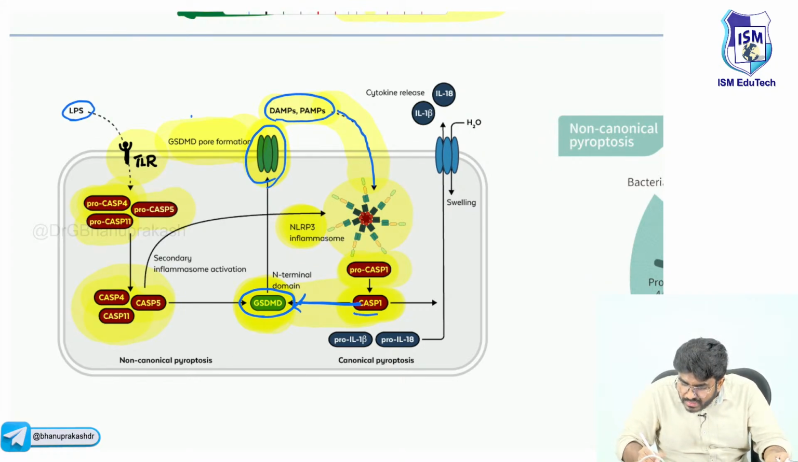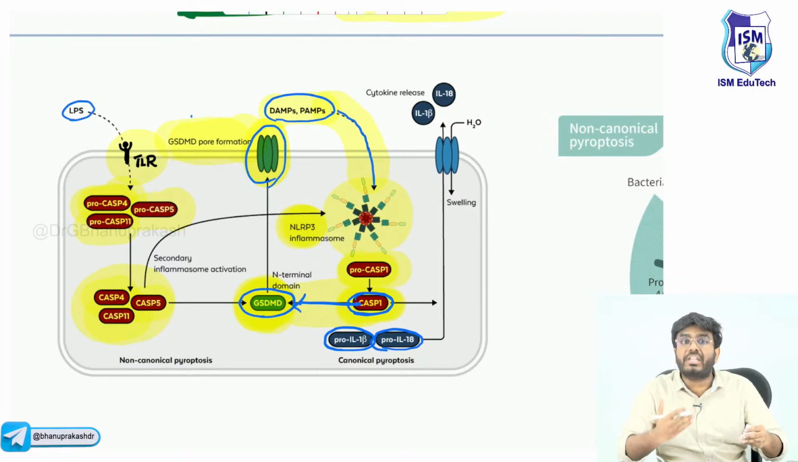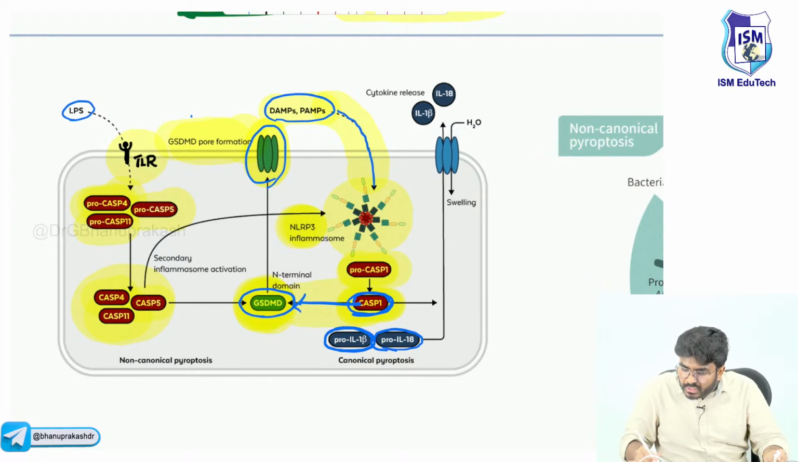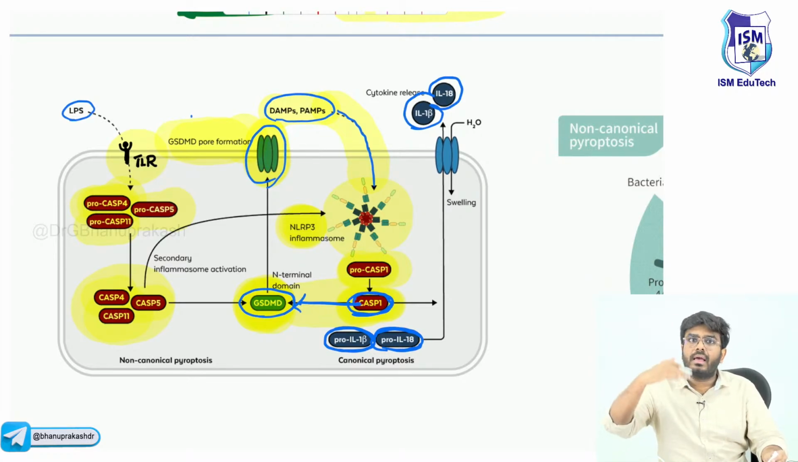And not only that, what is this caspase number 1 doing? It is converting the pro-interleukin 1 and pro-interleukin 18. Pro means inactive. So this caspase number 1 is converting pro-interleukin 1 and pro-interleukin 18 into active interleukins. See, interleukin 1 and interleukin 18 are released out of the cell.